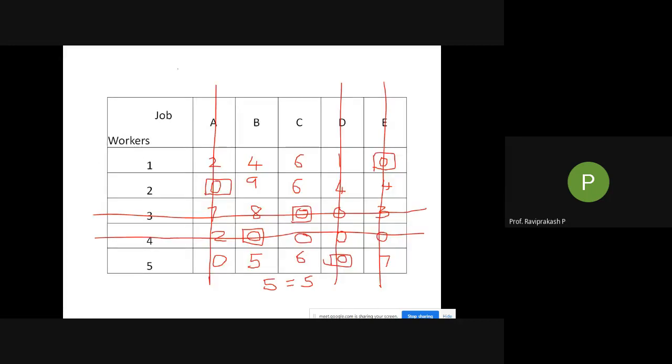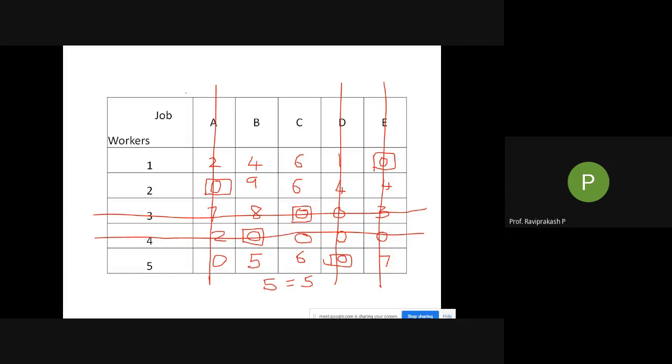So copy this. I have written these numbers purposely because I did not want you to get confused. Slowly, one by one, we have taken the numbers here and written them in those boxes. Then start with the rows one by one. Find out if there is only 1 zero or more zeros. If 1 zero, mark it as a square, then cross off the column. Then go to the next row. Otherwise, if there are more than 1 zeros, move to the next row.